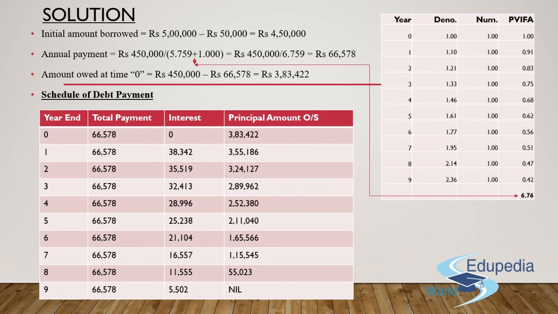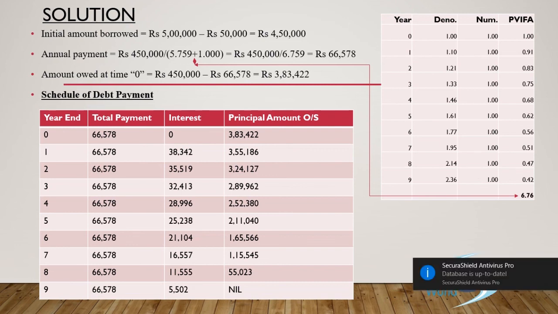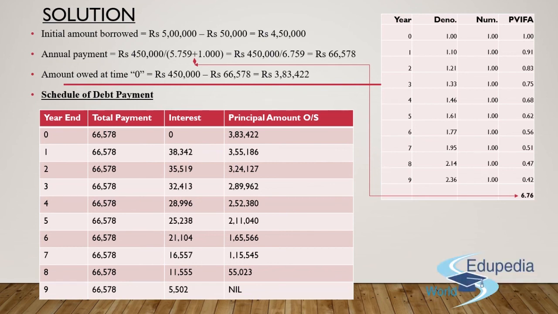I am making the first installment at the beginning of the year itself. As and when I was taking up the loan, I've already made it as a kind of down payment. So, should we charge interest on that amount? Absolutely not. The principal amount outstanding will remain 3,83,422, once I've made the payment of 66,578 out of 4,50,000.